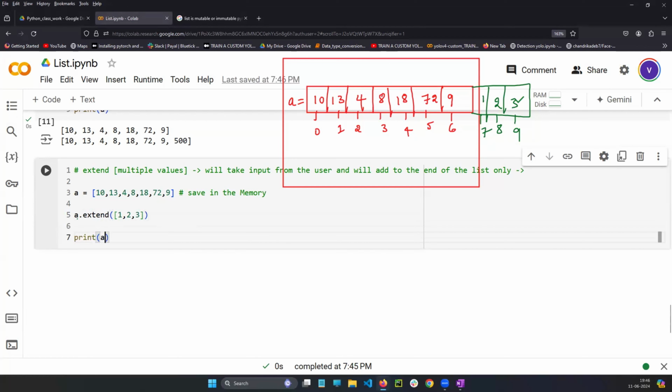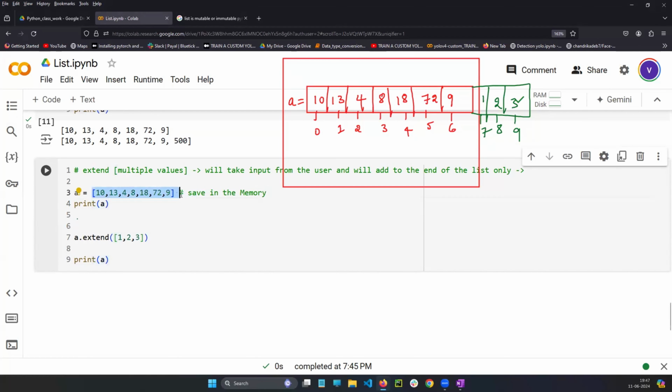So after that, print here. In the first, print A means exactly whatever was saved in the memory will be printed. But in the third line you are adding the values. Now if you print A, the values will be added. You can see the difference. First, whatever is saved in the memory, you are printing. In this line, you are adding 3 values. Print A means the 3 values are here.